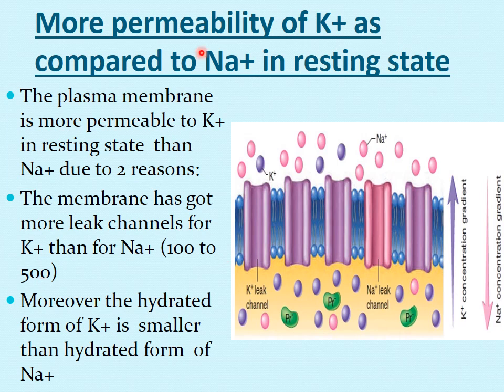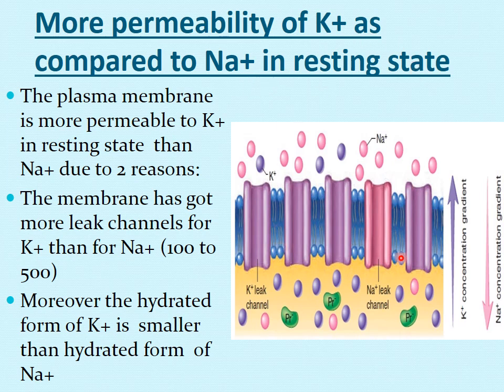Okay, now this slide shows that there is more permeability of potassium ions as compared to sodium ions in the resting state. We are doing the generation of RMP, how it is generated. Before the actual generation of RMP, we have to discuss some important points.